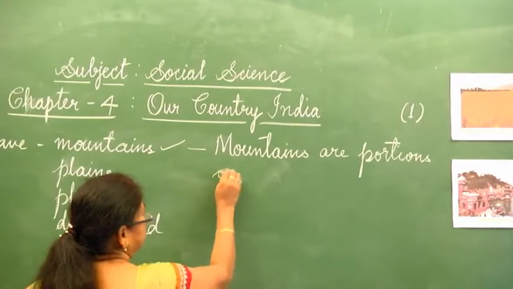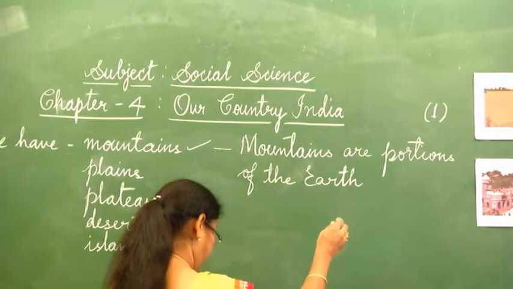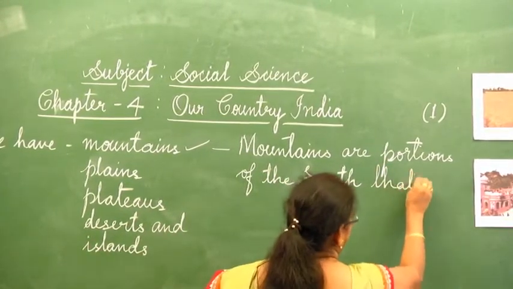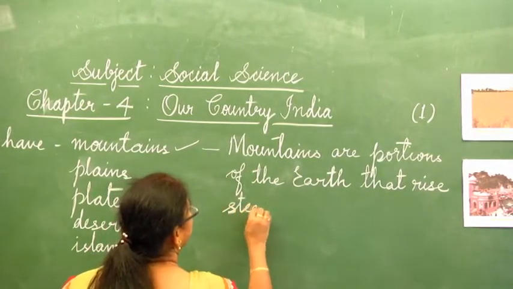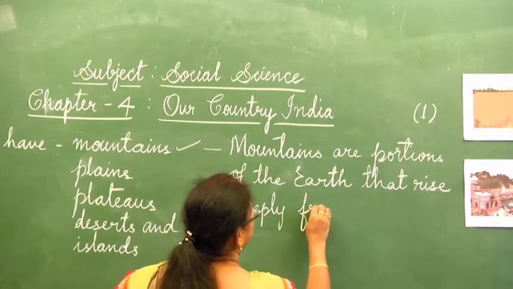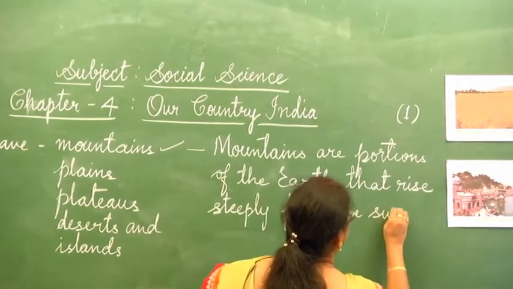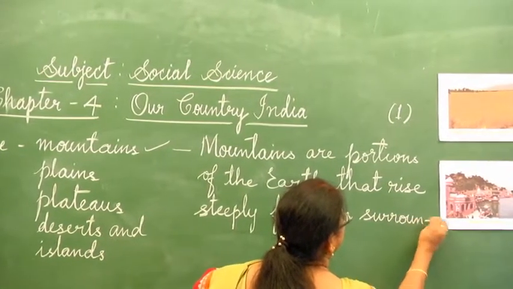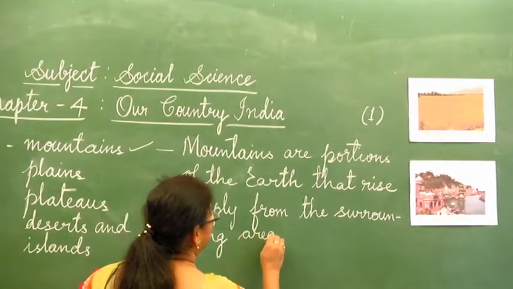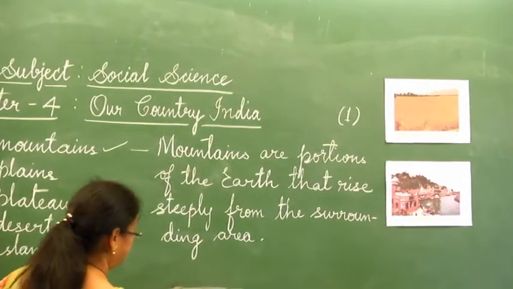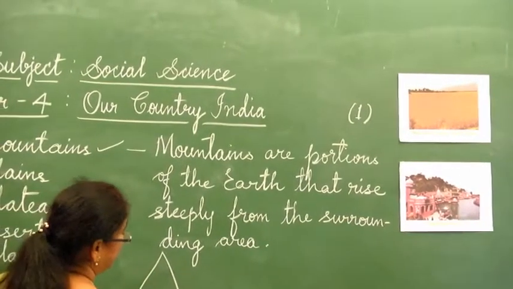Mountains are portions of the earth that rise steeply from the surrounding area. That means if the surrounding area is like this, mountains will be like this.